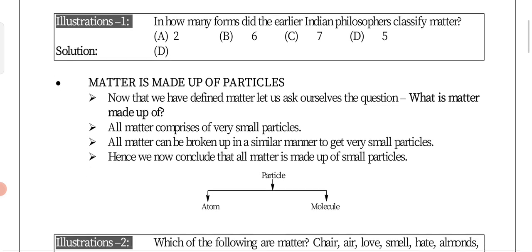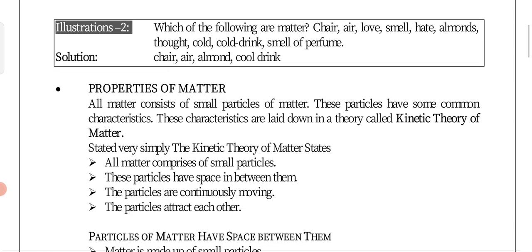So first, the characteristics of matter, first the properties of matter we will see, and after that one by one we will come to the others. First property of matter: matter is made up of very tiny particles, because everything that is matter is made up of some small particles. For example, suppose you take a sugar-water solution.